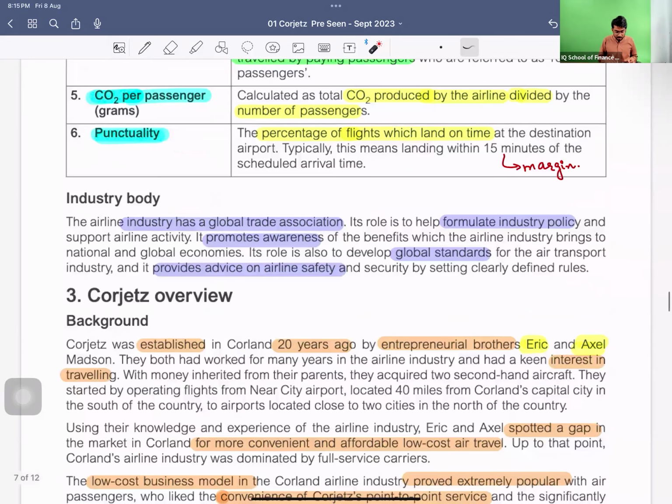Industry body: there is a global trade association. What does it do? It formulates the industry policy, and it promotes awareness of the benefits which the airline industry brings to the national and global economy. It sets the global standards and provides advice on airline safety and security by setting clearly defined rules.